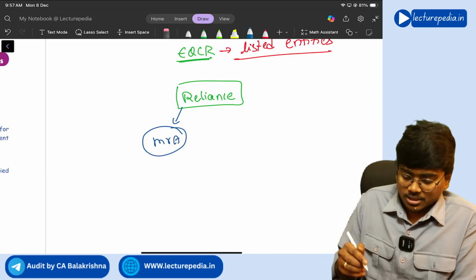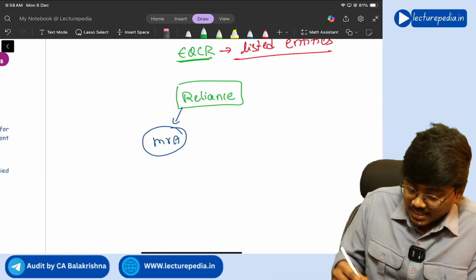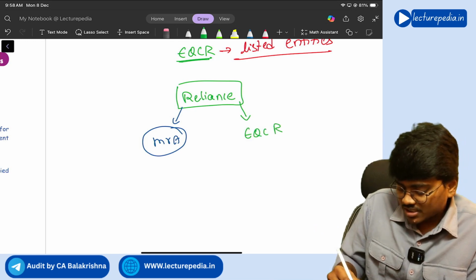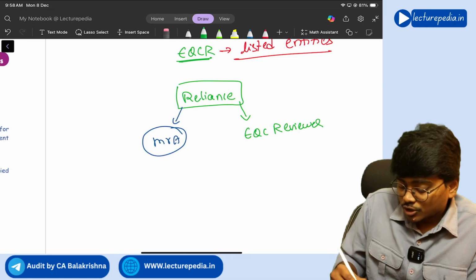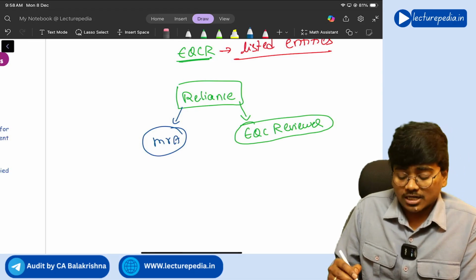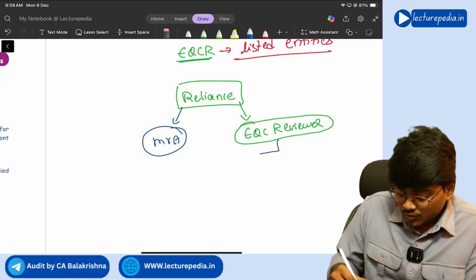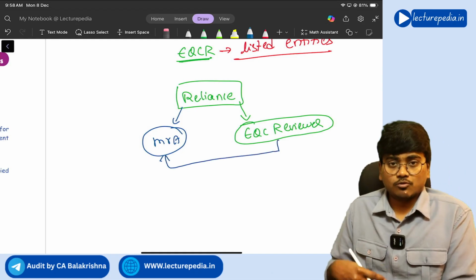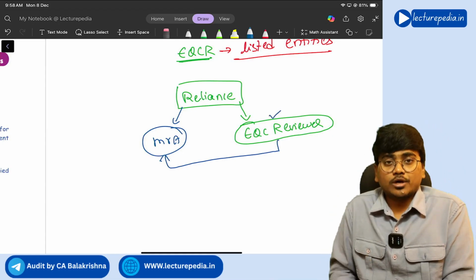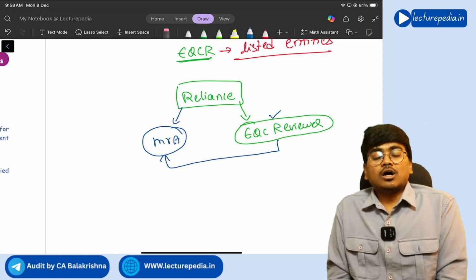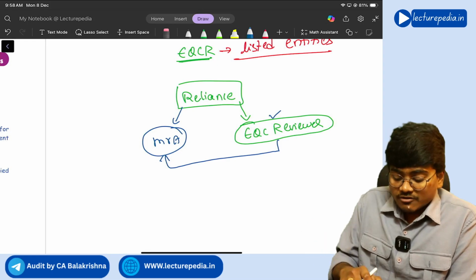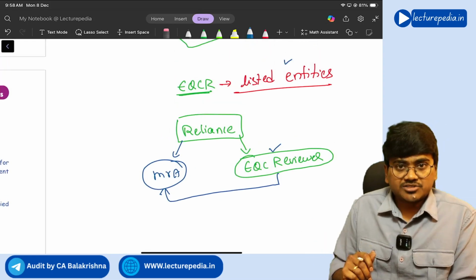Before preparing the audit report, engagement quality control reviewer, EQC reviewer, should be appointed, and this engagement quality control reviewer should review the work done by Mr. A. Whatever the audit that Mr. A has done, that should be reviewed by engagement quality control reviewer. We will call this process of review as engagement quality control review, which is applicable only for the listed entities.